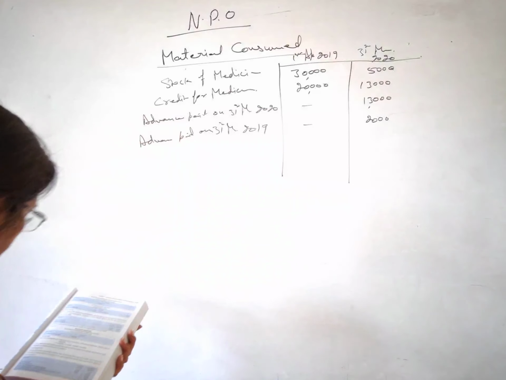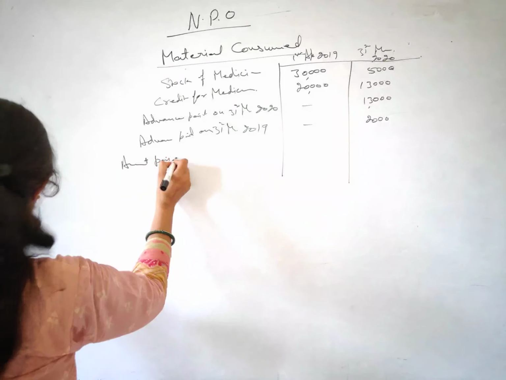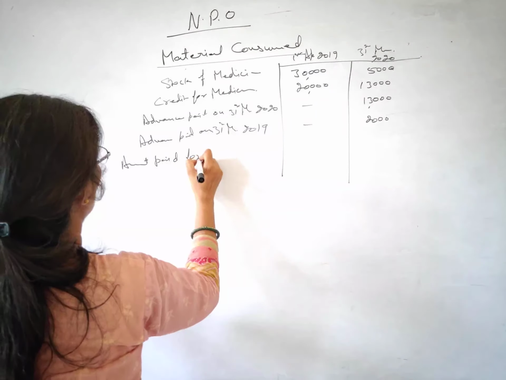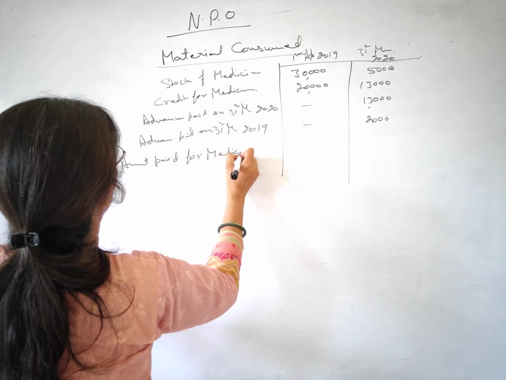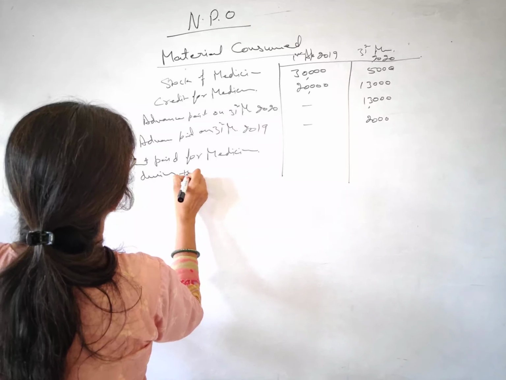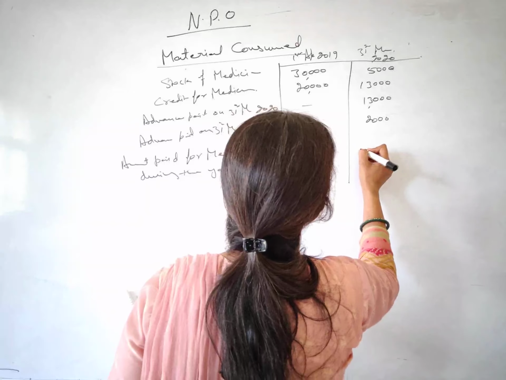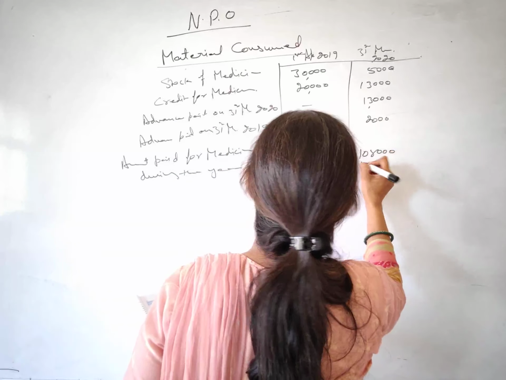Okay. Then amount paid for medicine during the year. This is 1,08,000.